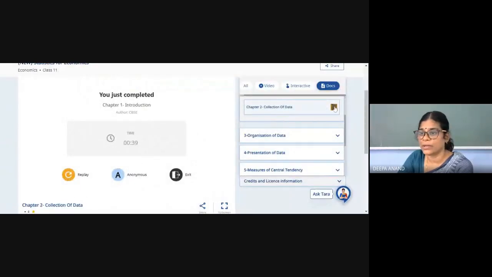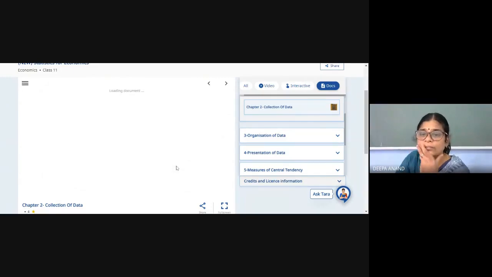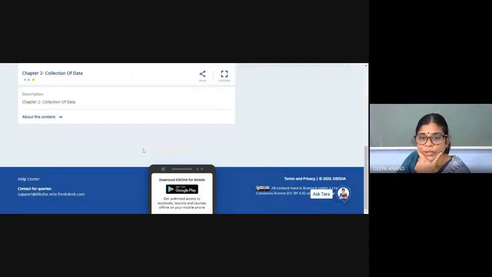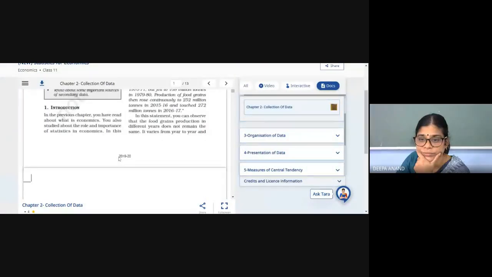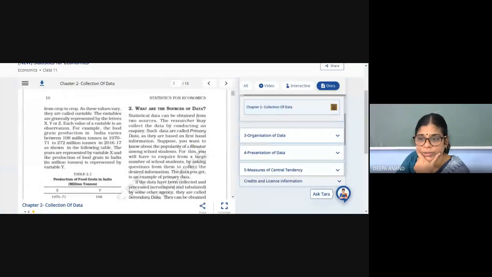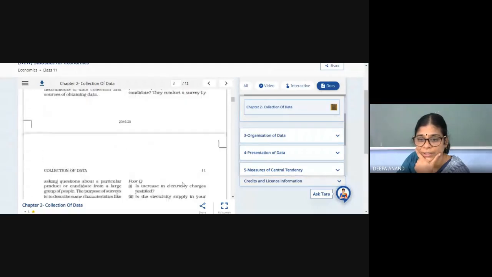The second chapter, collection of data. All of you have this NCERT book with you? Yes, ma'am. Okay. See, what are the sources of data? How do we collect the data?